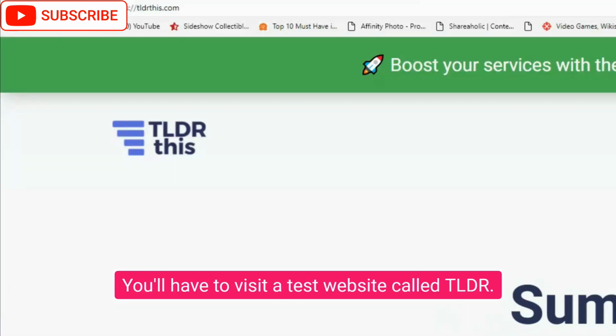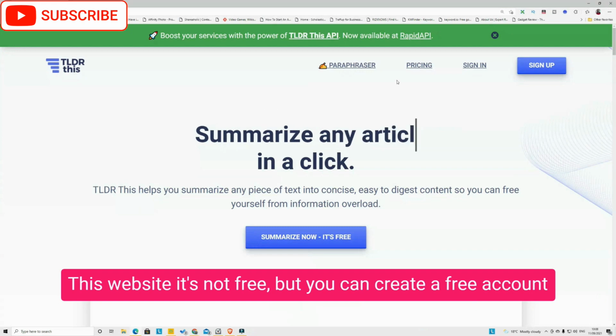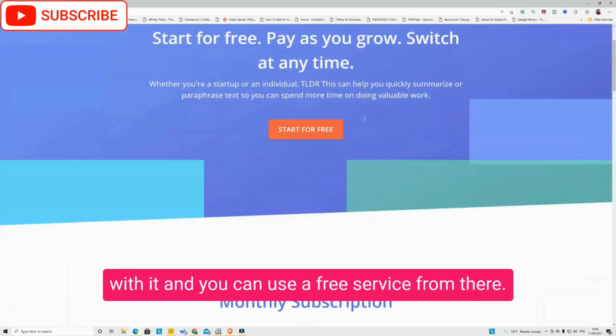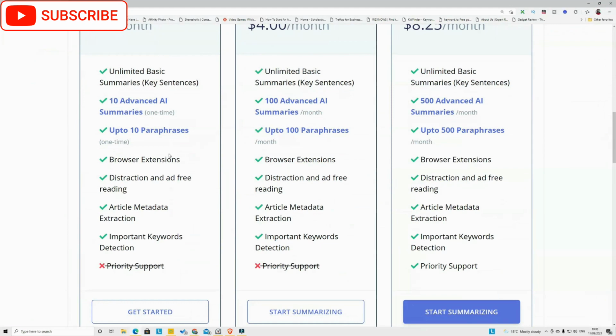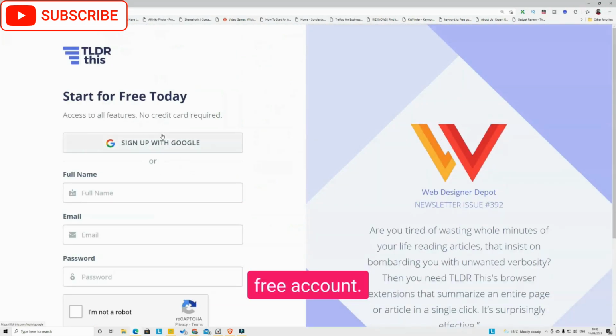You have to visit this website called tldrplace.com. This website is not free, but you can create a free account and use a free service from there. All you have to do is click Get Started and create your free account.